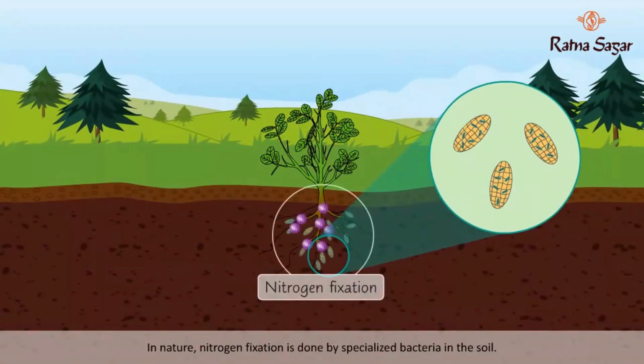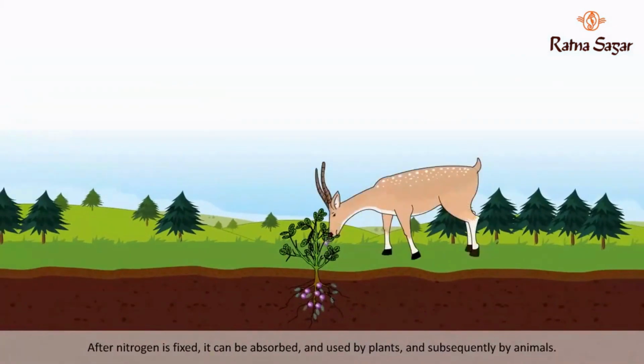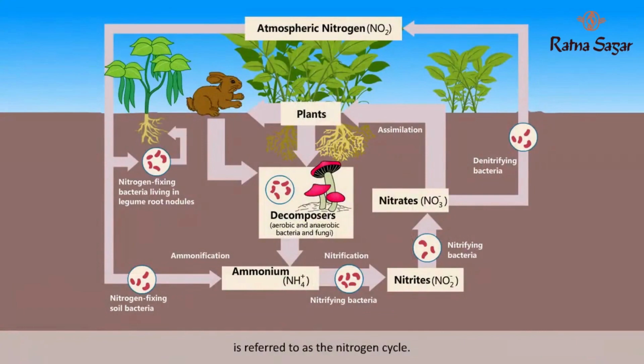In nature, nitrogen fixation is done by specialized bacteria in the soil. After nitrogen is fixed, it can be absorbed and used by plants and subsequently by animals. The cyclic process of nitrogen being fixed, used by plants and animals, and later returned to the atmosphere is referred to as the nitrogen cycle.